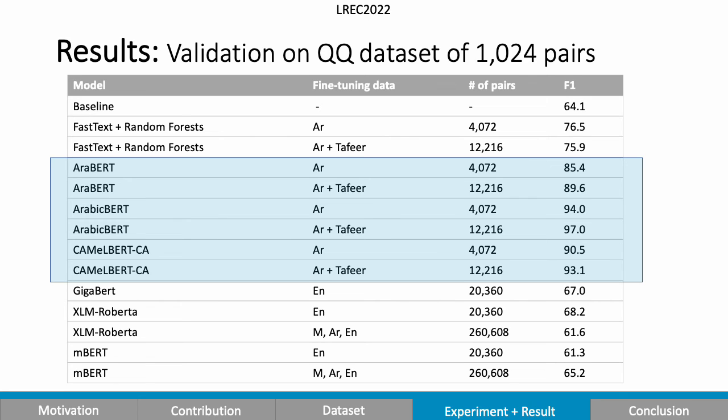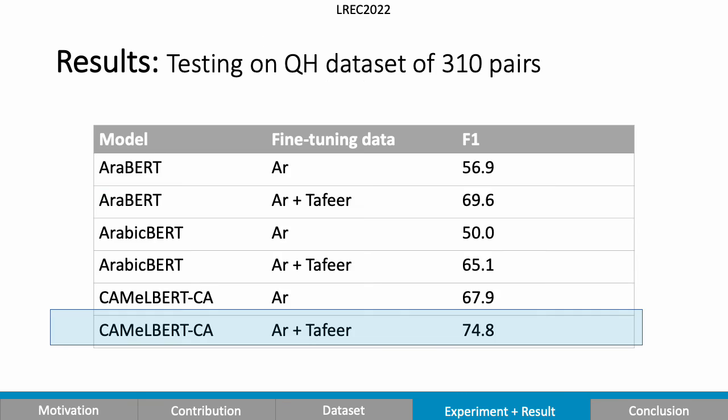And the best performing models of these are those fine-tuned on the Arabic Quran pairs with their associated tafsir. And the bilingual and multilingual models did not perform as well. Also, the baselines did not perform as well as the monolingual models.